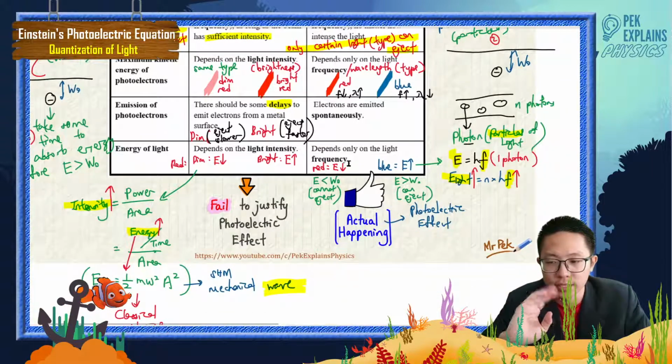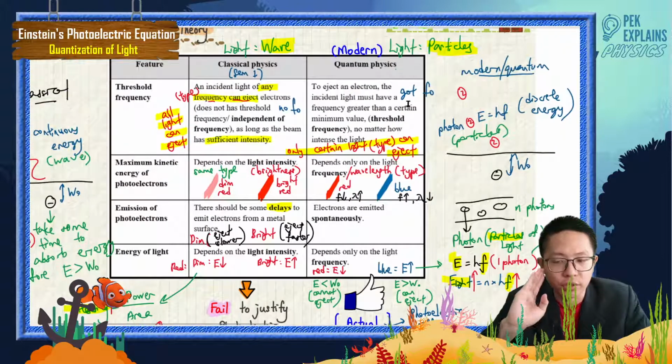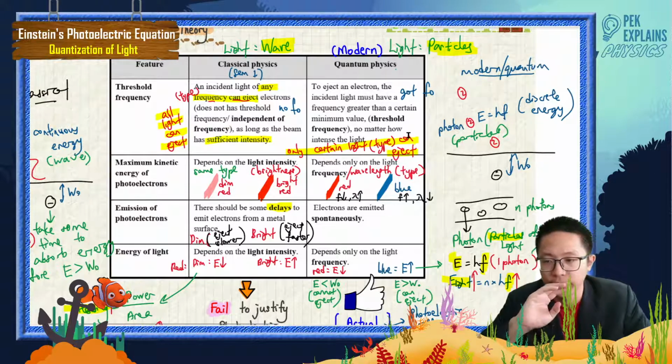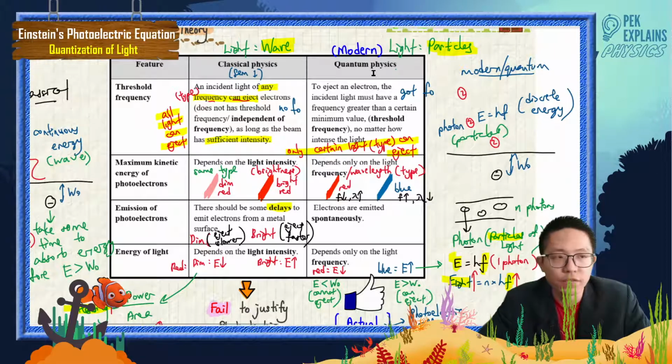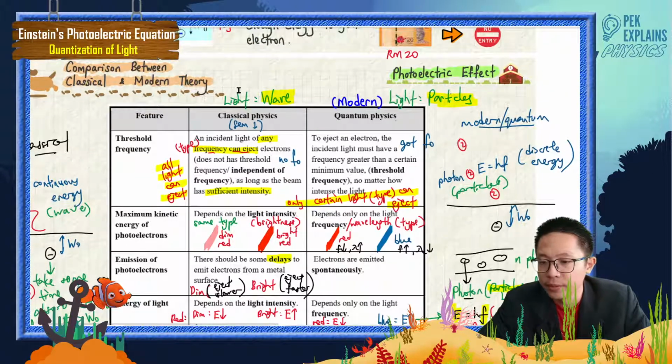For example, just now I talked, red light cannot eject. Blue light can eject. So when you got threshold frequency, only certain type of light can eject. Right? So quantum physics does not accept all. So it must have a frequency. Only the light with frequency greater than the threshold frequency can eject. Only certain type can eject, no matter how intense the light.